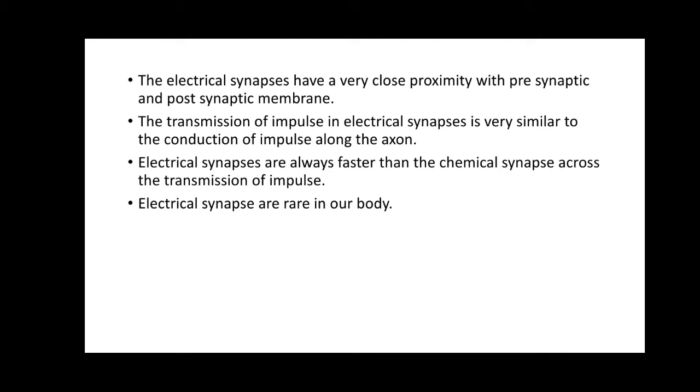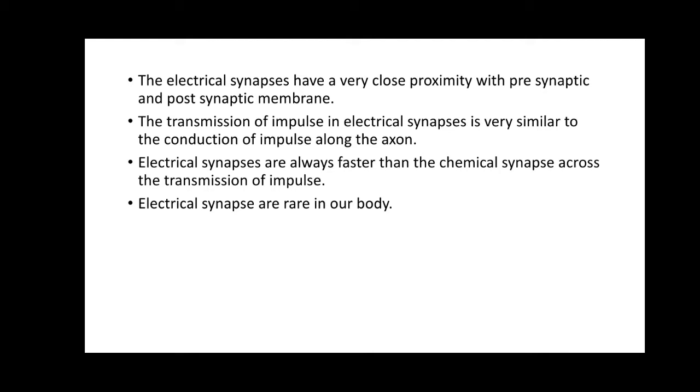The electrical synapses have a very close proximity between the presynaptic and the postsynaptic membrane. Since the space is less and they are very close to each other, the transmission of the impulse from one neuron to another neuron becomes very easy.